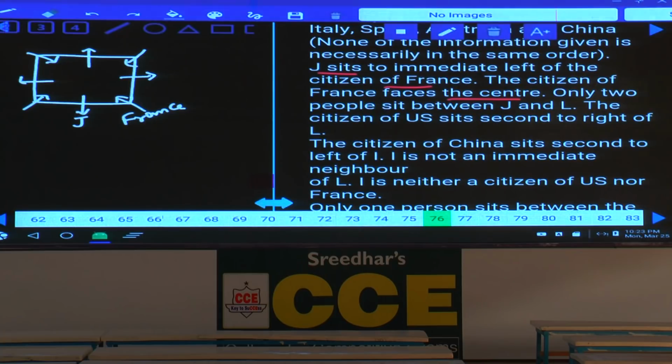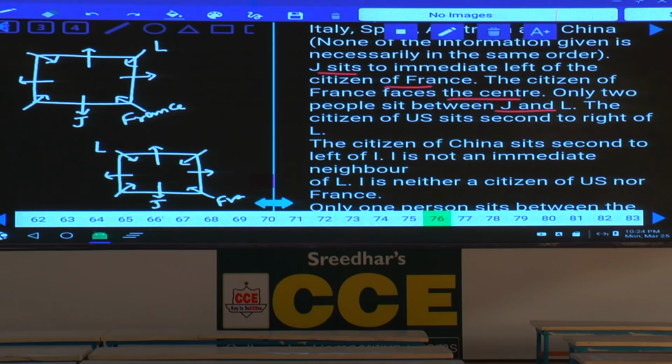As only 2 people sit between J and L, how many possibilities do we have? 2 possibilities. L can be here, that is one possibility, and the second possibility: 1, 2, 3, 4 and 5, 6, 7, 8. The one who belongs to France must be at this place facing the center, and J is to the immediate left-hand side of this one. All the remaining persons are facing away, and L can be at this place as well. Hence there are two possibilities. Only two people sit between J and L.